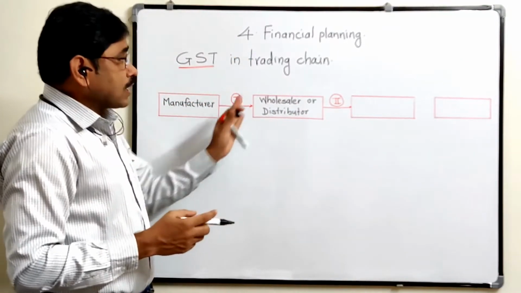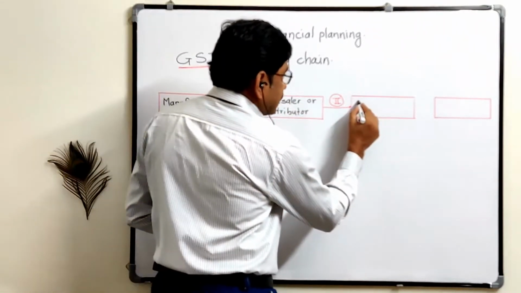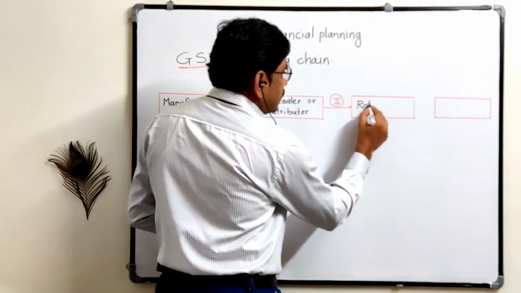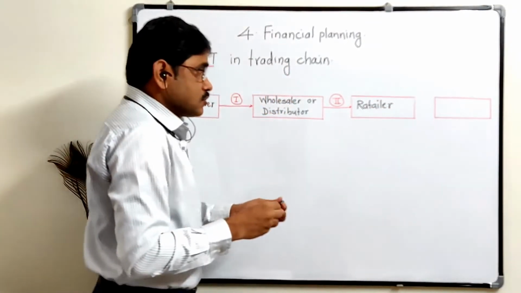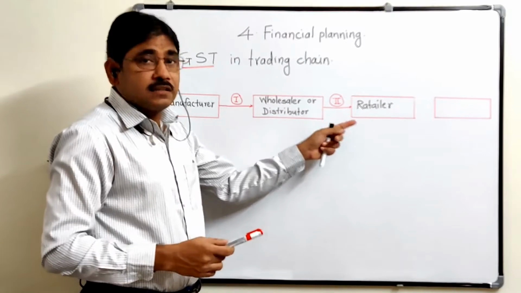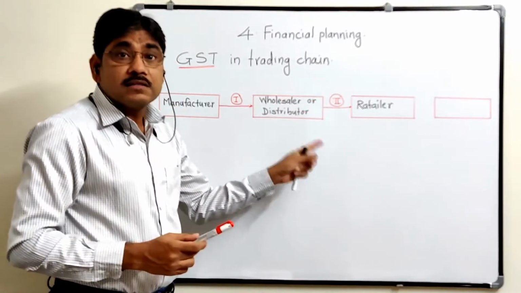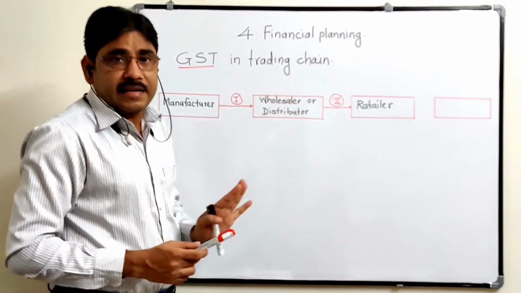Here it is sold to the retailer, small shops. Again at this stage the retailer pays the GST at the given rate.